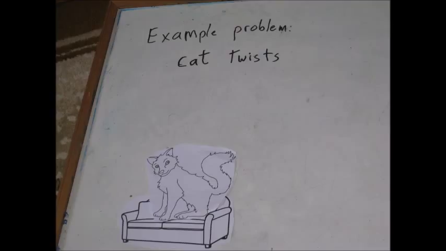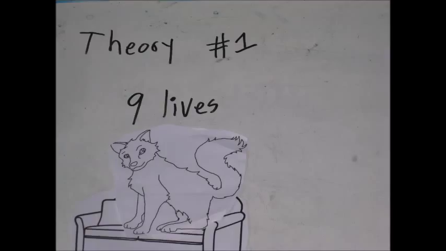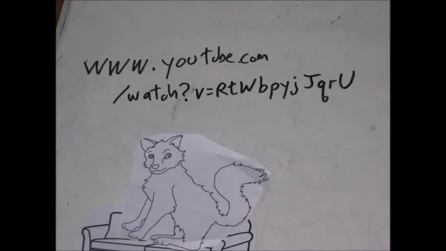Before we start with the equations and numbers, let's be really sure to understand the theory and intuition of the problem. So, here's theory number 1. Cats supposedly have 9 lives, and that's got to violate some laws of physics, so maybe one more violation, no big deal. But, as opposed to the 9 lives myth, cat flipping is actually real. Check out this YouTube video if you don't believe it. It has nice slow motion footage of a cat flipping itself. And, okay, the 9 lives theory, not actually serious.